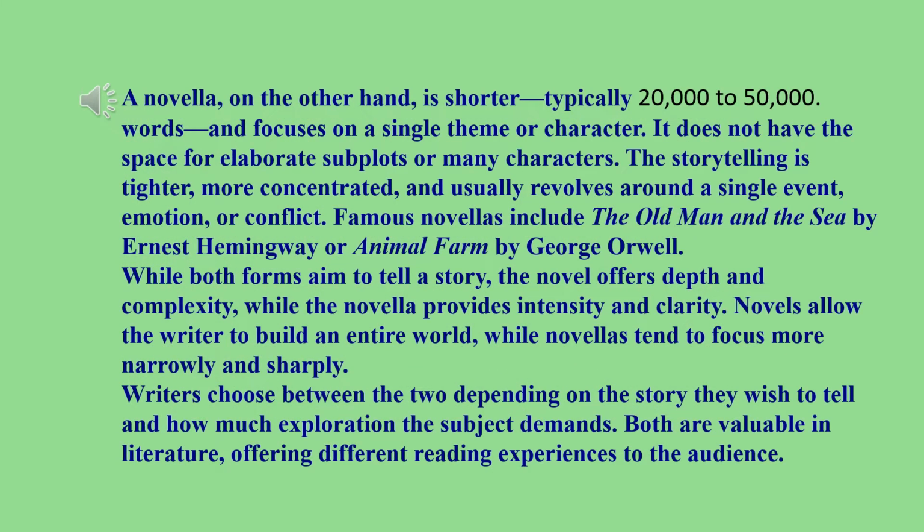A novella, on the other hand, is shorter, typically 20,000 to 50,000 words, and focuses on a single theme or character. It does not have the space for elaborate subplots or many characters. The storytelling is tighter, more concentrated, and usually revolves around a single event, emotion, or conflict. Famous novellas include The Old Man and the Sea by Ernest Hemingway or Animal Farm by George Orwell. While both forms aim to tell a story,